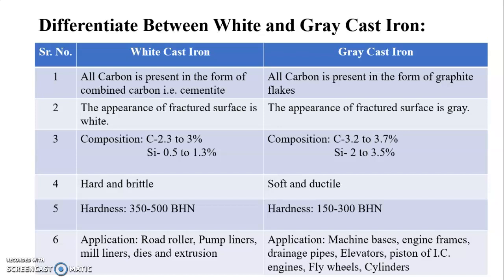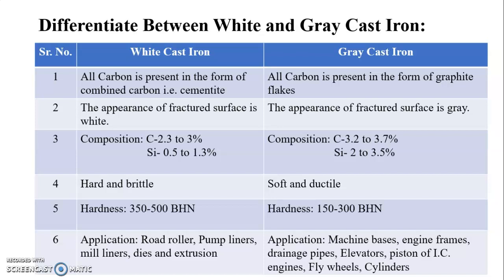Then there are some compositions. Carbon in white cast iron is about 2.3% to 3%, and silicon is 0.5 to 1.3%. In grey cast iron, the chemical composition is carbon 3.2 to 3.7%, and silicon 2% to 3.5%. Then the fourth point: white cast iron is hard and brittle, while grey cast iron is soft and ductile. The hardness of white cast iron is about 350 to 500 BHN, and the hardness of grey cast iron is 150 to 300 BHN.